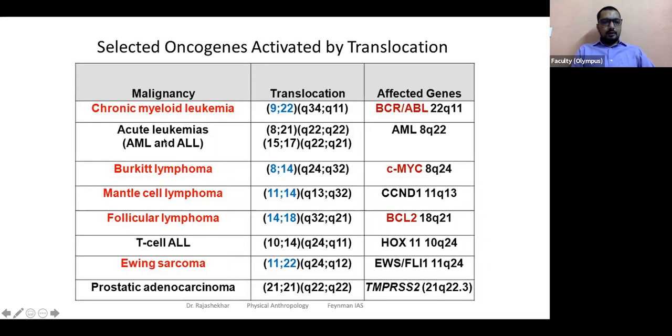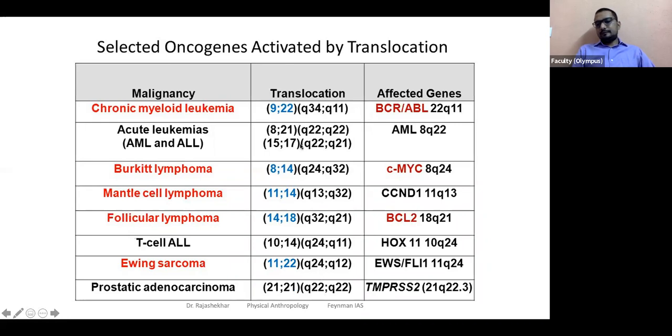Acute leukemia, CML we talked about, Burkitt lymphoma, mantle cell lymphoma, T cell ALL, Ewing sarcoma, prostatic adenocarcinoma. These are all different types of cancers. Usually they tend to have OMA at the end. Certain specific types of cancers have that. And the various translocations: chromosome 9 to 22, 8 to 21, 15 to 17, 8 to 14, 11 to 14, 10 to 14, 21 to 21.